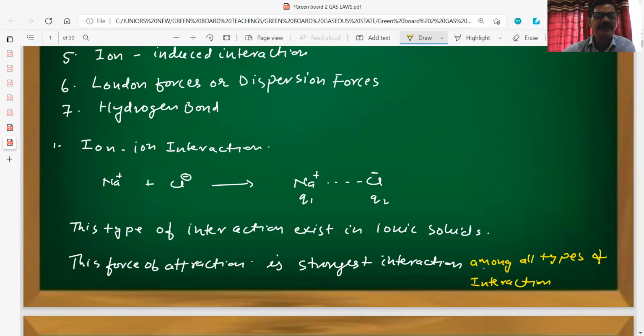So it will always exist in ionic solids. This is the main important point here.